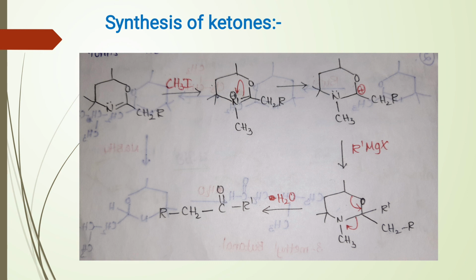Here R dash can be alkyl group, that means primary, secondary, tertiary, allyl, benzyl, vinyl, aryl group. So there is no limitation for R dash. Whatever the alkyl group from Grignard reagent, it reacts with the carbonium ion from oxazine derivative and forms the corresponding ketone.